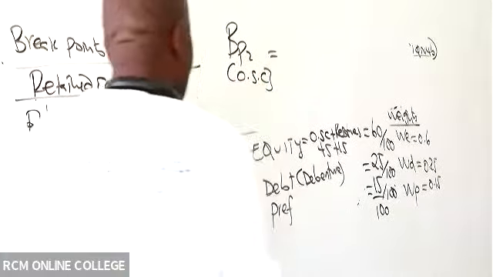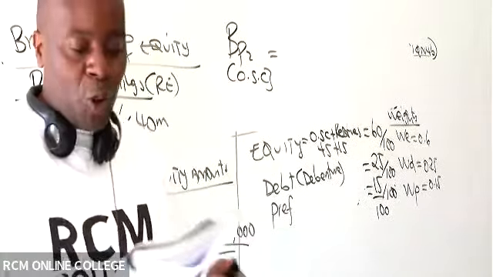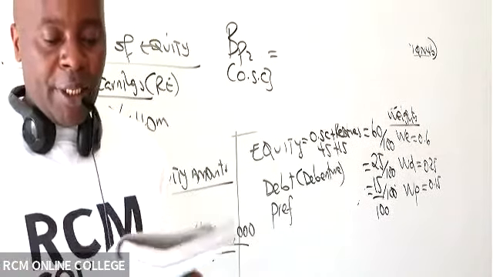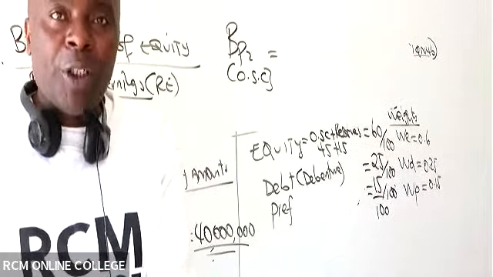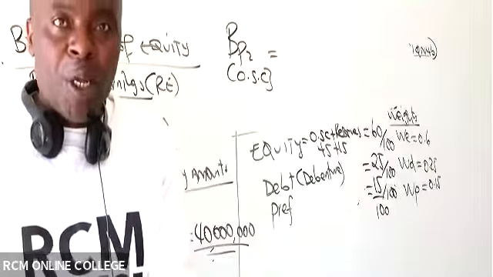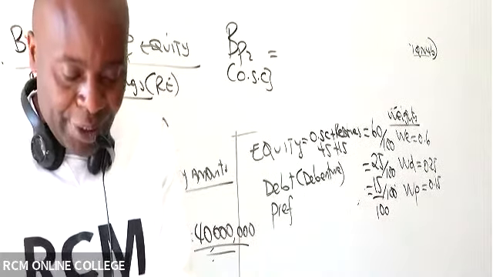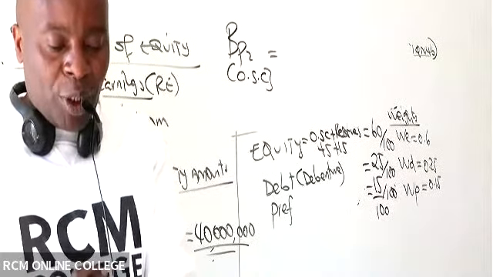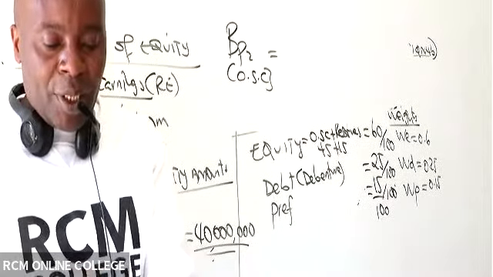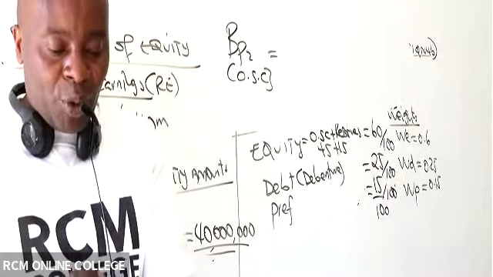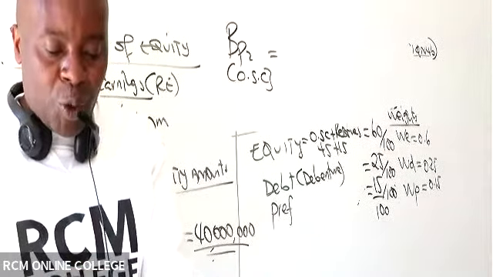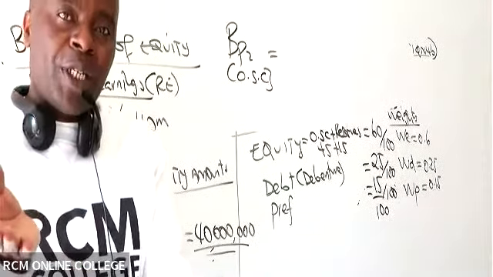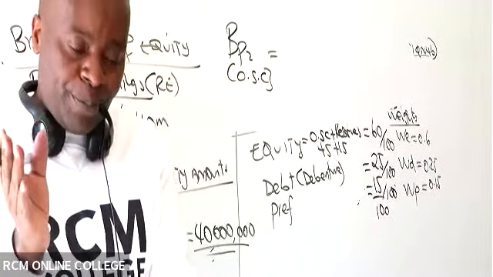Under the table in note 4, they are speaking to equity capital. They are telling us equity capital utilizes all available retained earnings for the year ending 31st December 2020. Any extra equity will be raised through issue of new ordinary shares.